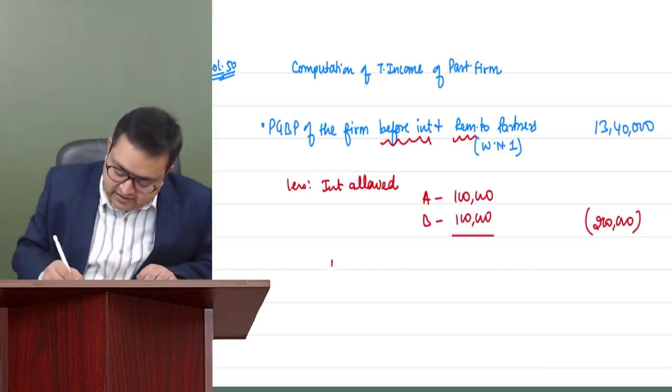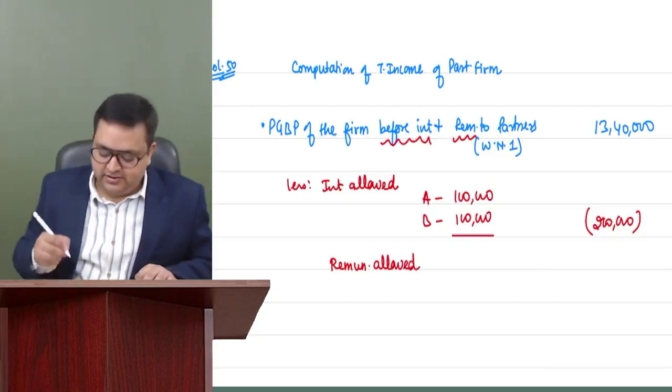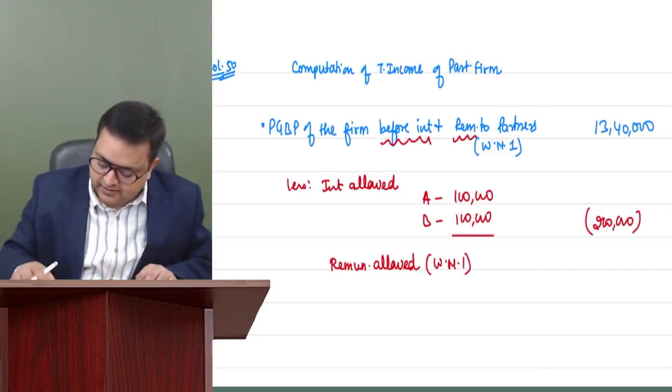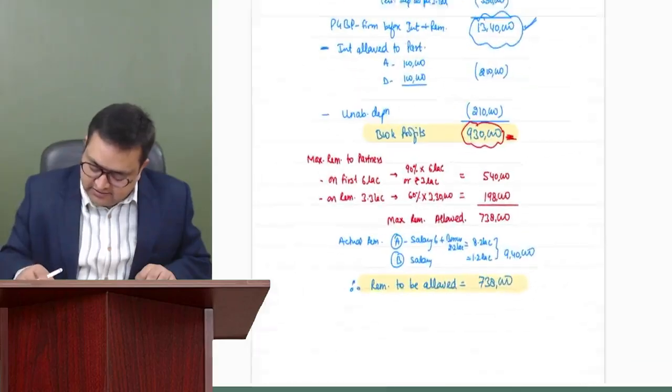And second, remuneration allowed. We have already done this in working note number 1. How much was it? 7 lakh 38,000.